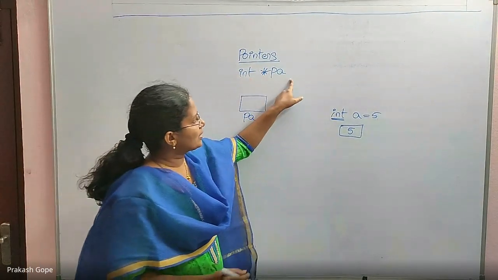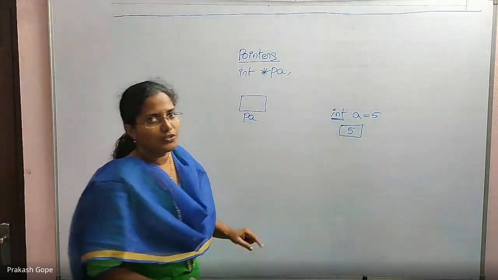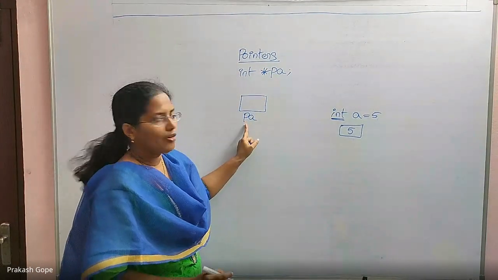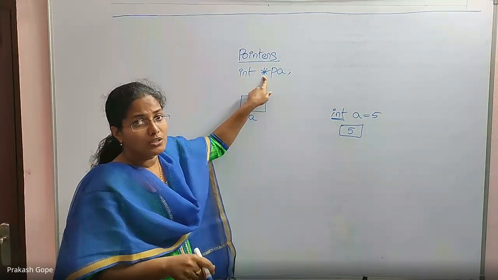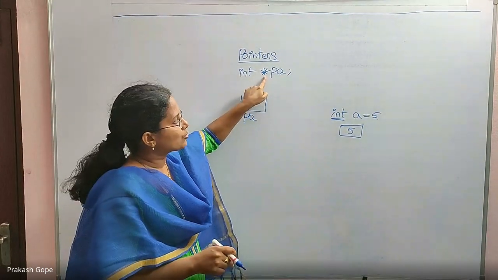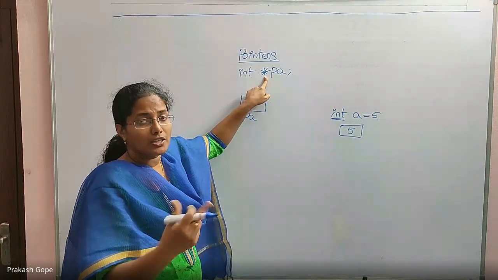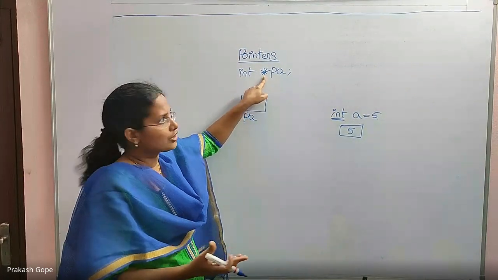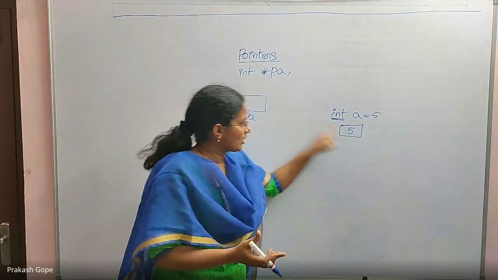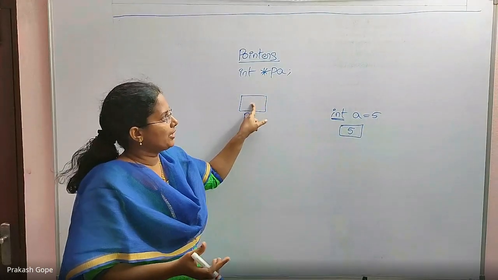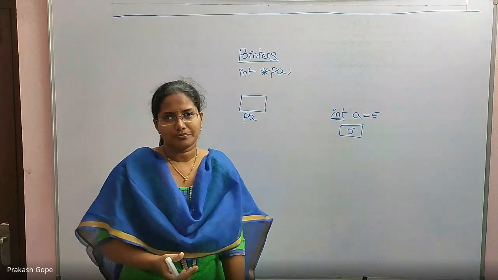So the meaning of this declaration is: PA is the name of a memory location which is used to hold the address of another memory location. Which memory location? The one which is holding an integer variable. That memory location's address I want to hold in PA. So this should be the declaration.